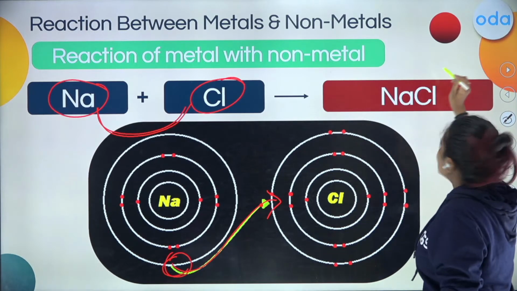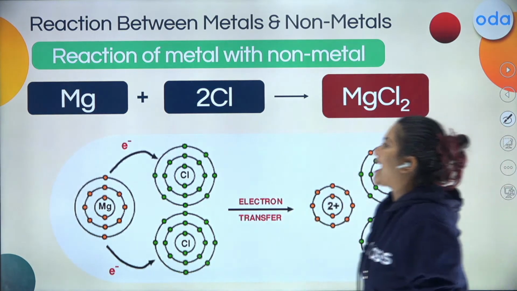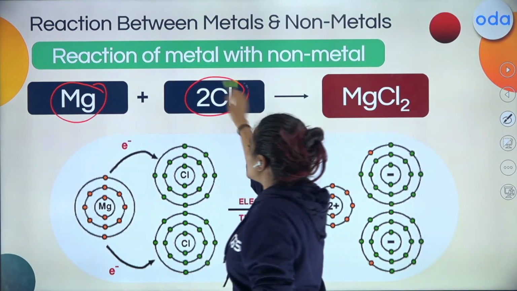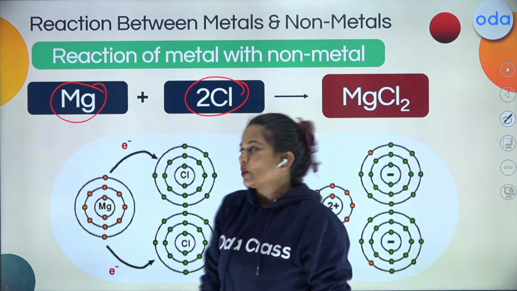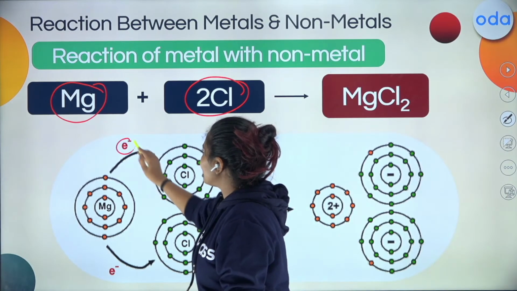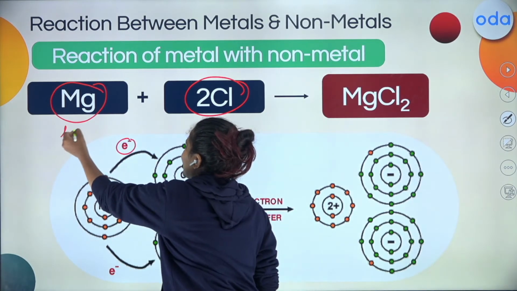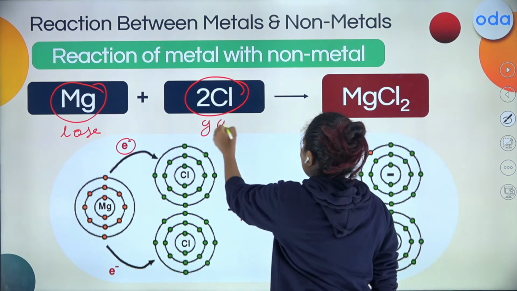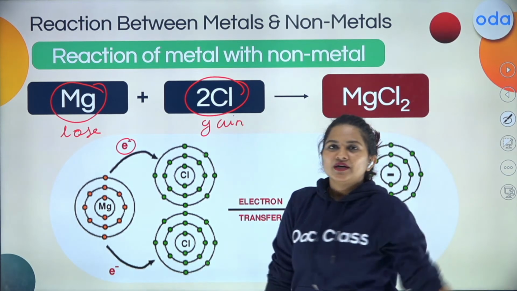Let's try one more example, that is magnesium and chlorine. When magnesium and chlorine react, magnesium will lose the electrons while chlorine will gain the electrons. All right.